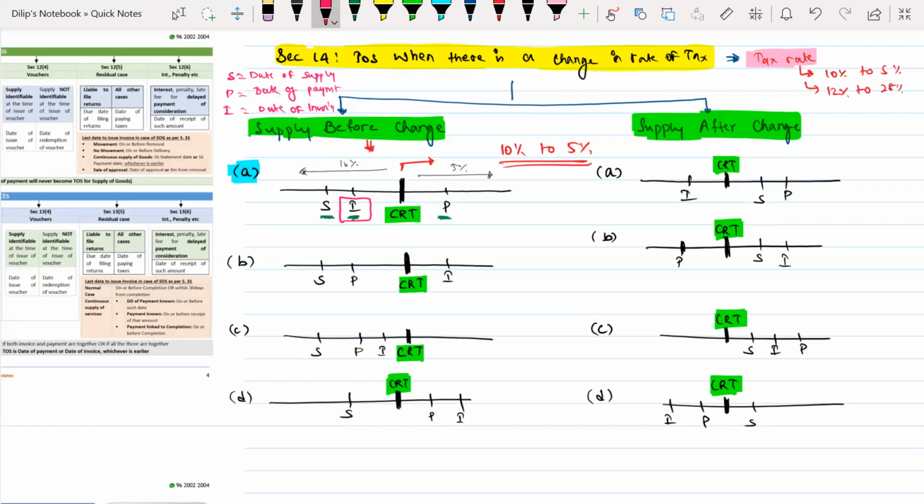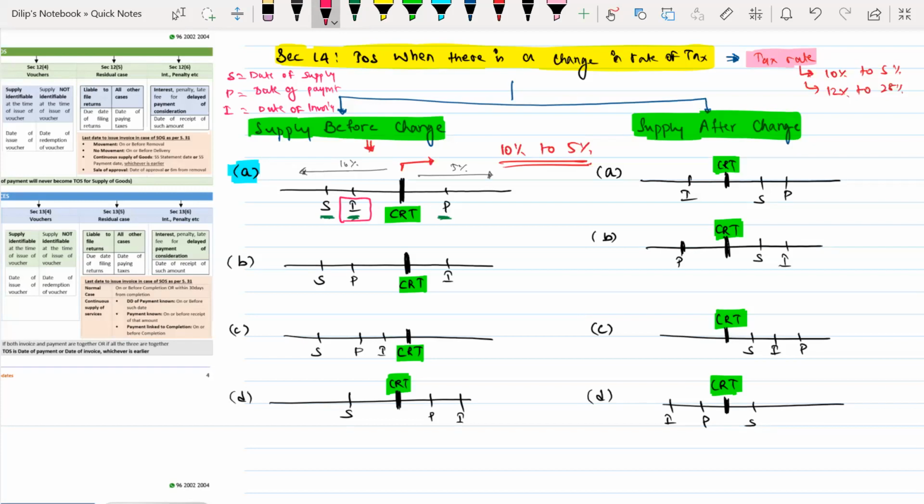Section 14 is telling if the supply and invoice are before change but the payment is received after change, then the time of supply will be the date of invoice.